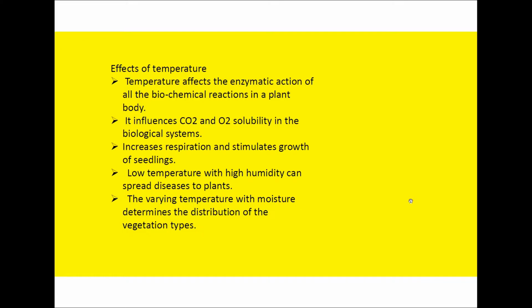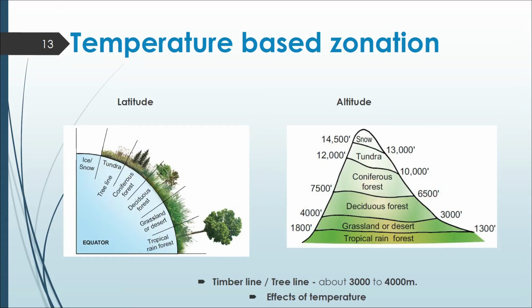Higher temperature increases respiration and stimulates the growth of the seedling. Low temperature with high humidity can cause the spread of diseases in plants. Varying temperature with moisture will determine the distribution of vegetation type, that is, what type of plants can grow according to the temperature prevailing in that area.